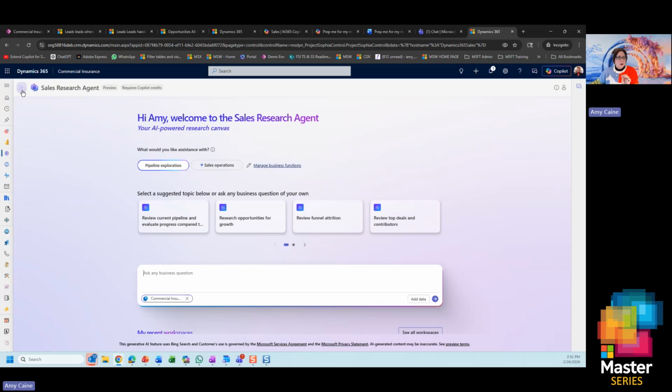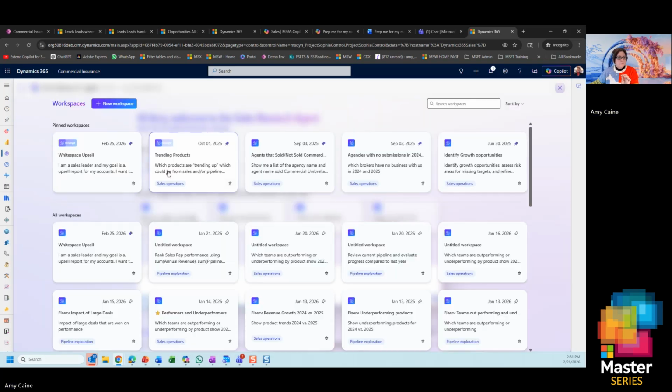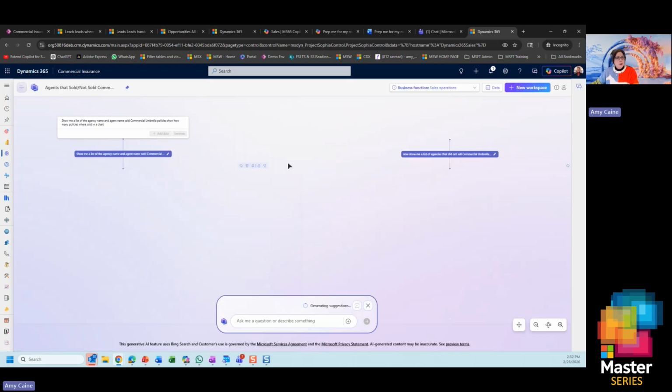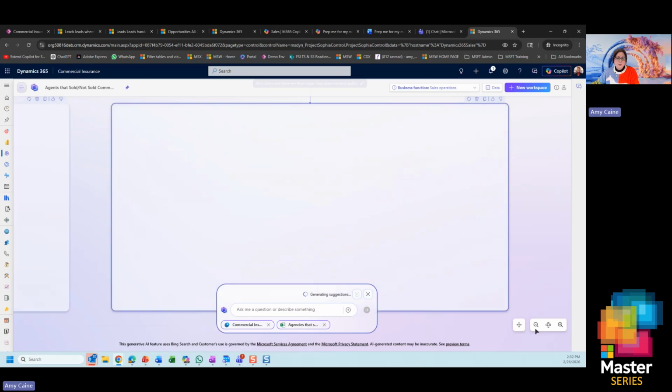Some samples are a white space analysis, if you have enough data from past and present, looking at trending products. Or maybe you want to take a look at some agencies that have sold or not sold one of my products. When I click in here, these aren't called reports. These are called blueprints.